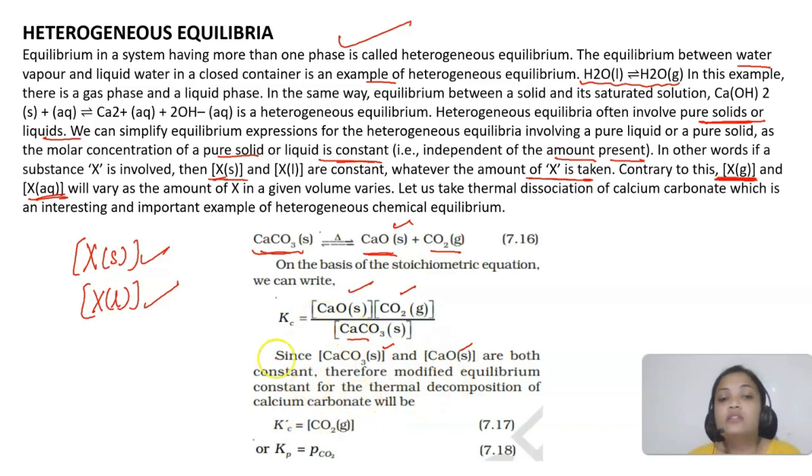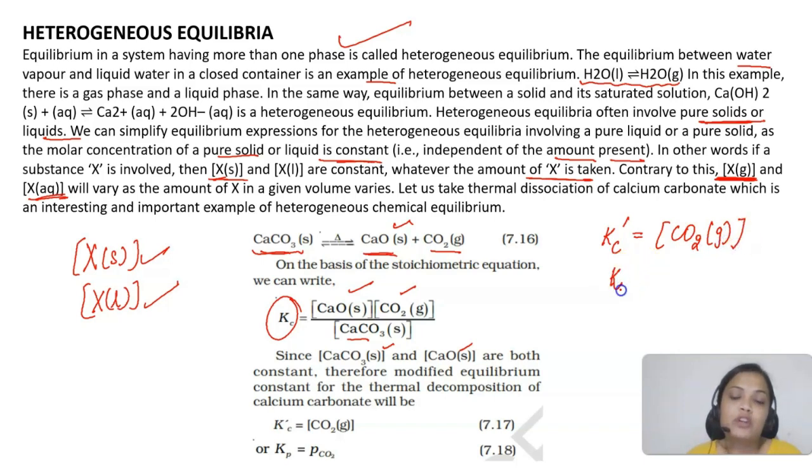So if these concentrations are constant, we can write a modified equilibrium constant. So it will be only dependent on the concentration of carbon dioxide, or if you want to write in terms of Kp, it will be the partial pressure of CO2.